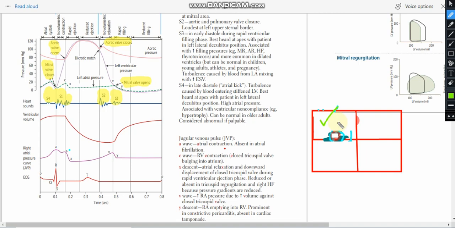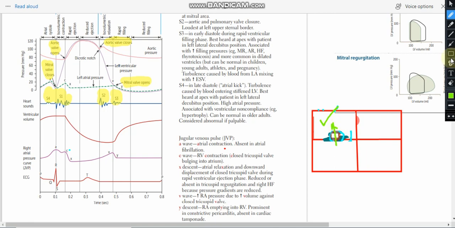Then we have the C wave. When there is atrial contraction, the whole of the blood goes into the ventricle, right? Now the ventricle is going to contract, before which we have the tricuspid closure and the mitral closure. The tricuspid and the mitral valve need to be closed, after which the ventricle will contract, which leads to the bulging of the tricuspid into the atrium.